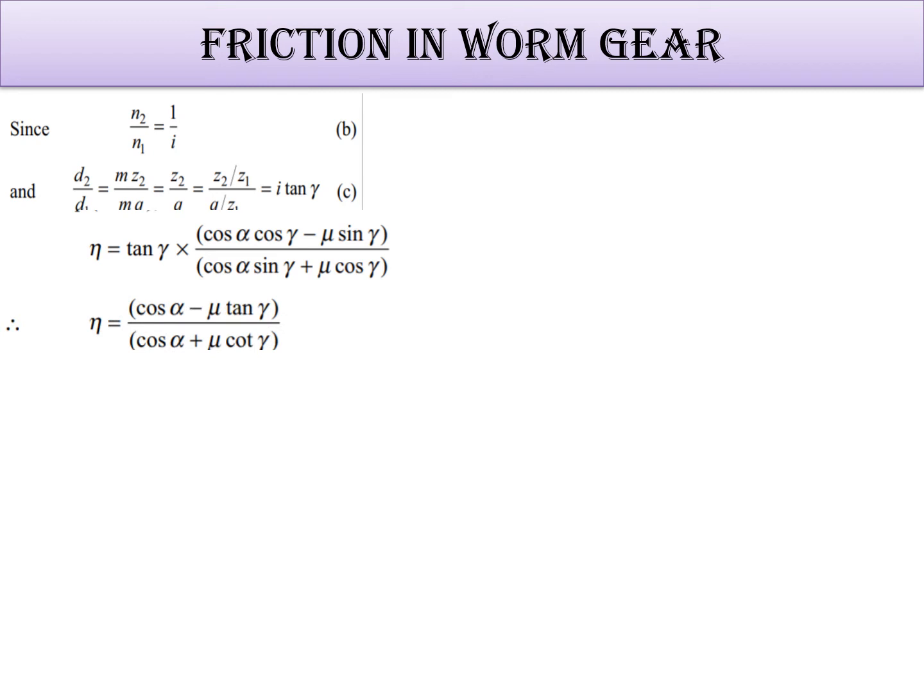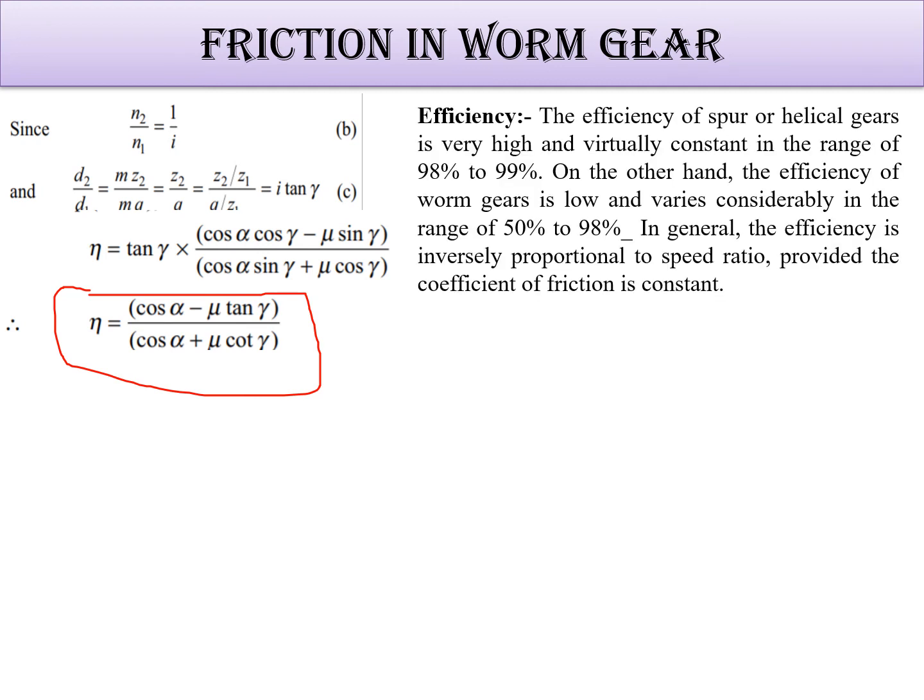By solving this trigonometrically, we find that efficiency is cos alpha minus mu tan gamma upon cos alpha plus mu cot gamma. Spur gears and helical gears have an efficiency of 98 to 99%, but in worm gear you will find an efficiency between 50 and 98%.